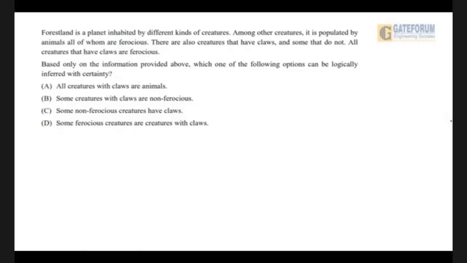Based only on the information provided above, which of the following options can be logically inferred? Inferred means concluded with certainty. And the four options are there in front of you. So take 15 seconds to work it out.